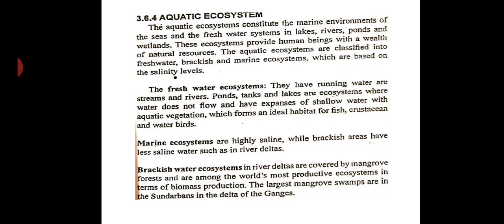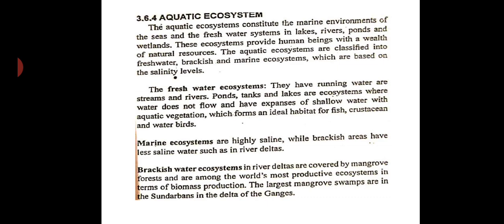So, this was the freshwater ecosystem, and then comes the brackish water. Brackish water, as I was telling, is where the river deltas are covered by mangrove forest. You might have seen this in Karwar and Goa near the beaches, wherever streams of water or river stream is meeting the ocean, there you will have a delta.